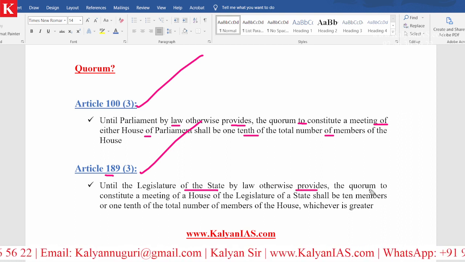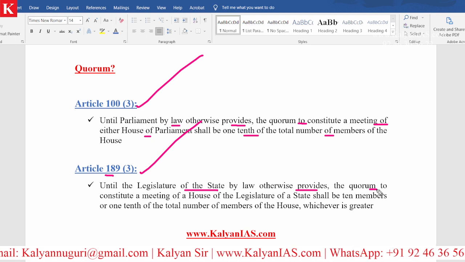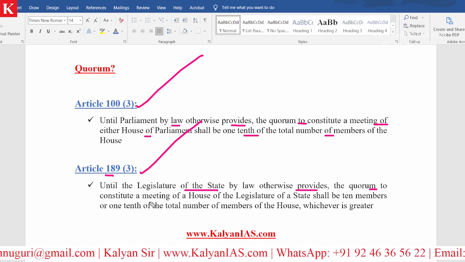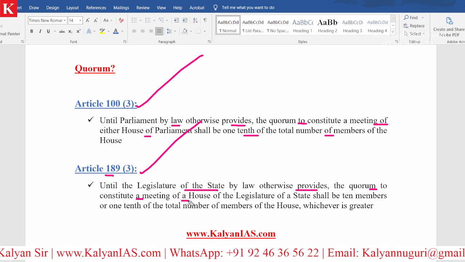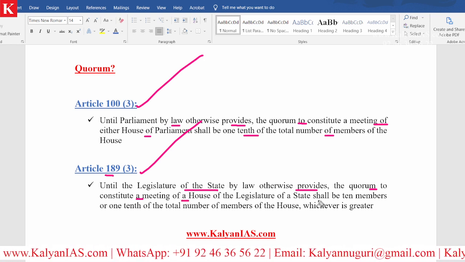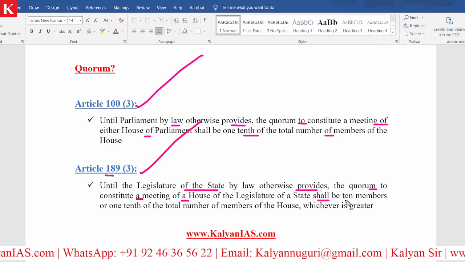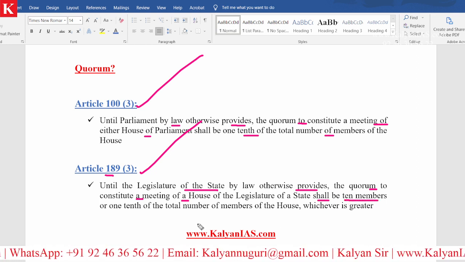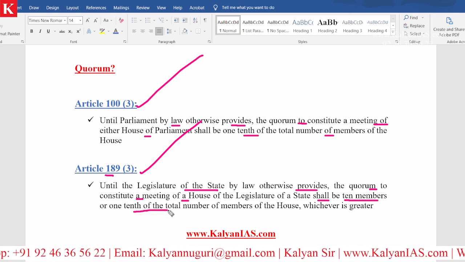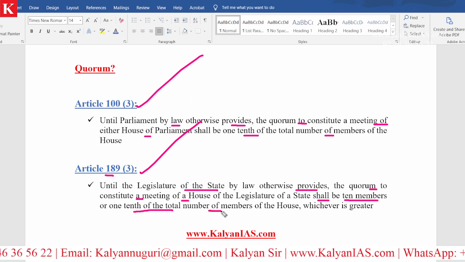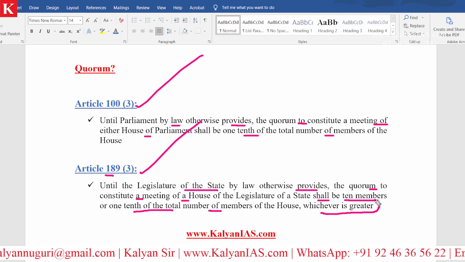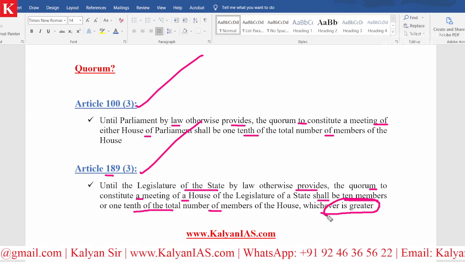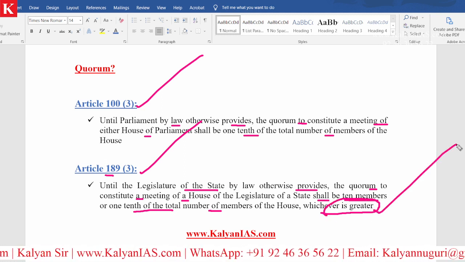Till that time, the quorum to constitute a meeting of a house of the legislature of a state shall be, look at this carefully, either 10 members or 1/10 of the total number of members of the house, whichever is greater. Very, very important.